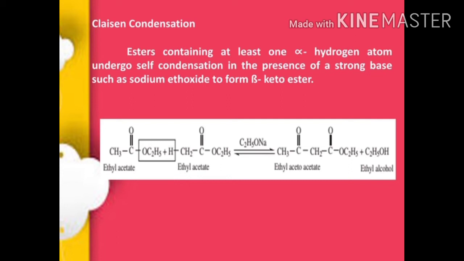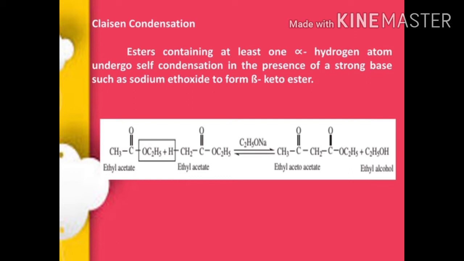Simply, an ester containing at least one alpha hydrogen atom undergoes self-condensation in the presence of a strong base such as sodium ethoxide to form beta keto ester.